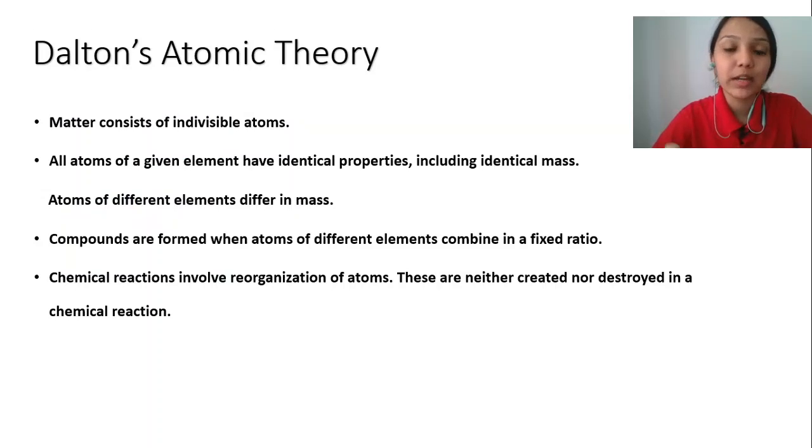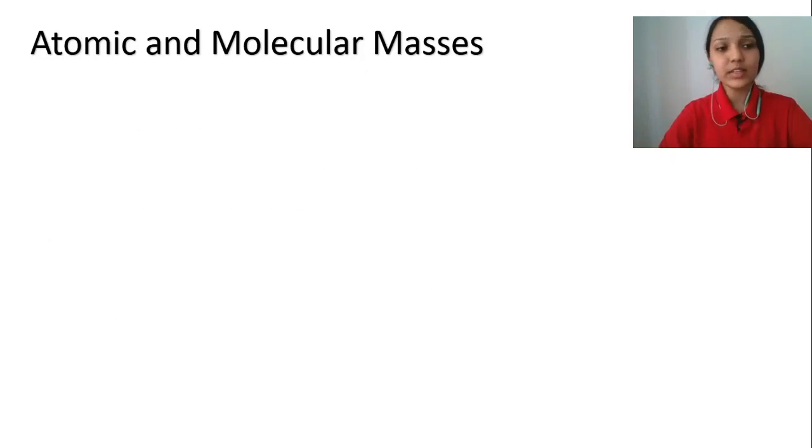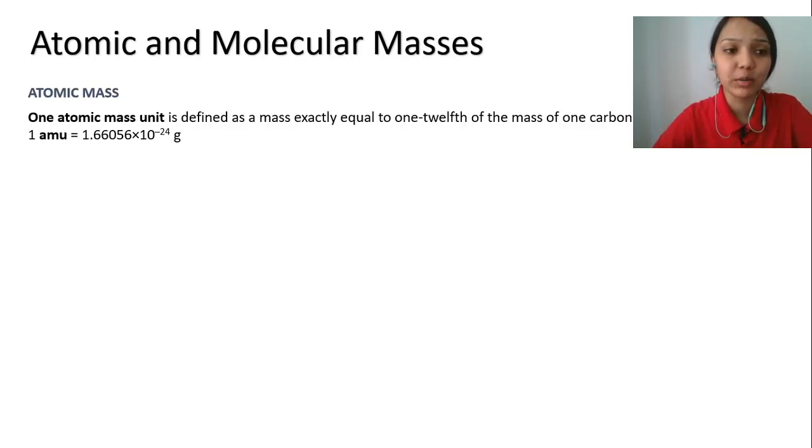Dalton proposed that matter consists of indivisible atoms and all atoms of a given element have identical properties including identical mass, and different elements have different masses, and compounds are formed when atoms of different elements combine in some fixed ratio. And chemical reactions involve reorganization of atoms, and atoms are neither created nor destroyed in a chemical reaction. Next, we discussed atomic and molecular masses.